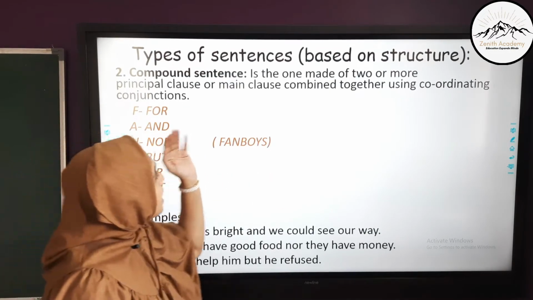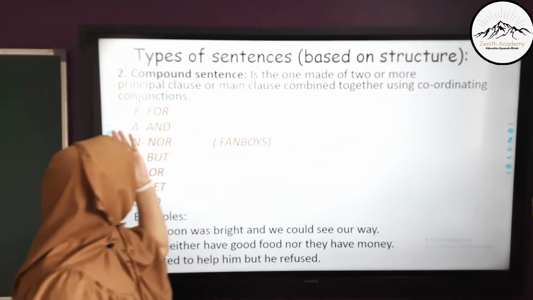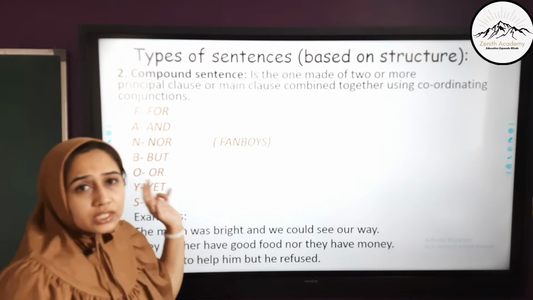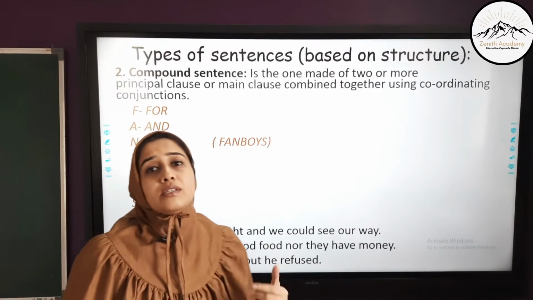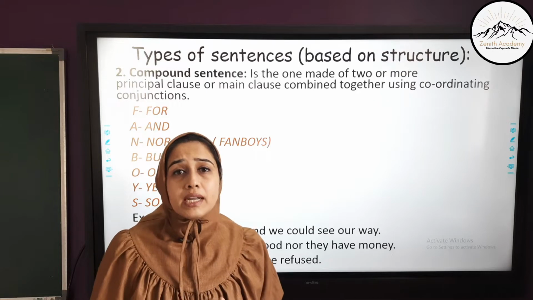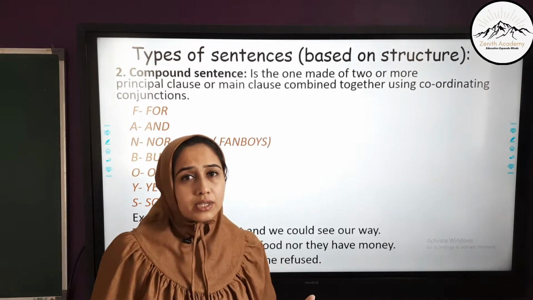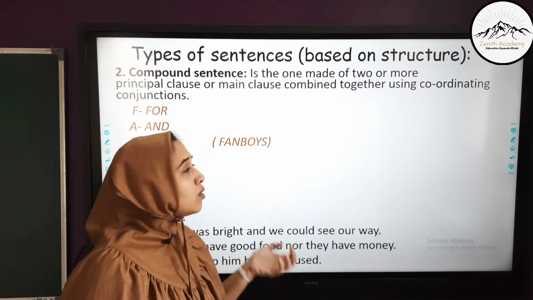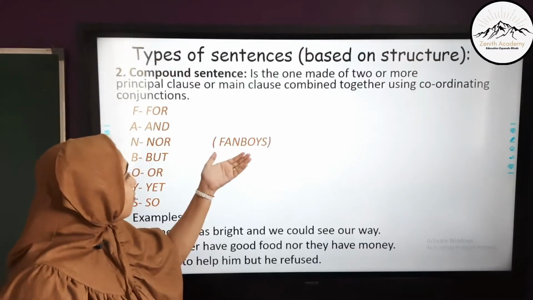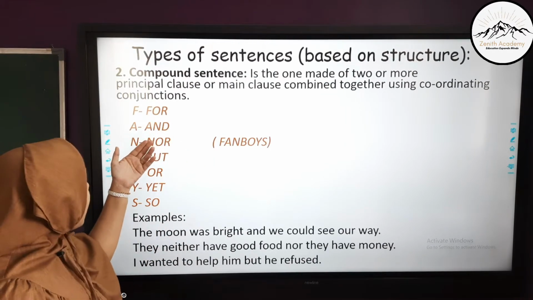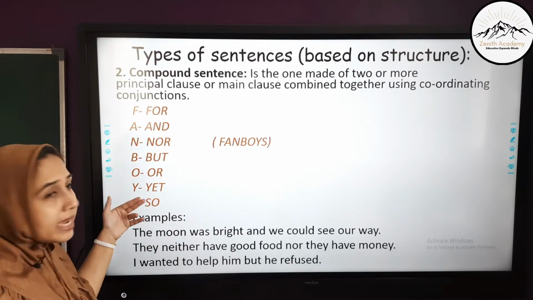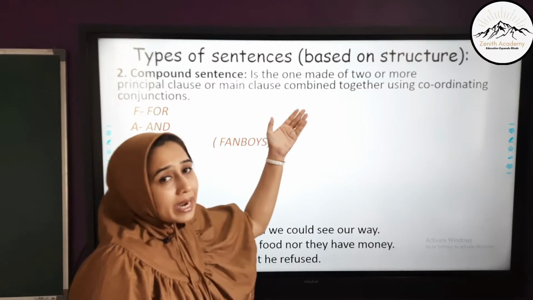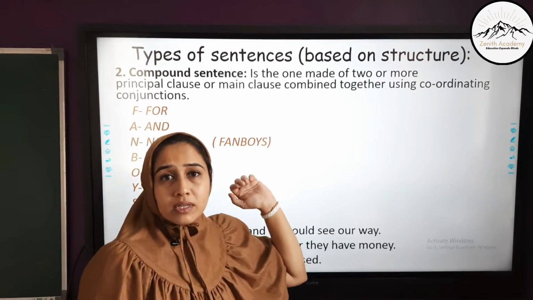Compound sentence is the one made of two or more principal clauses or main clauses combined together using coordinating conjunctions. Now when we study conjunctions, there are two main types: coordinating conjunction and subordinating conjunction. Coordinating conjunctions can easily be remembered using this formula, FANBOYS: for, and, nor, but, or, yet, so. All these are coordinating conjunctions and are used in combining two main clauses in the compound sentence.